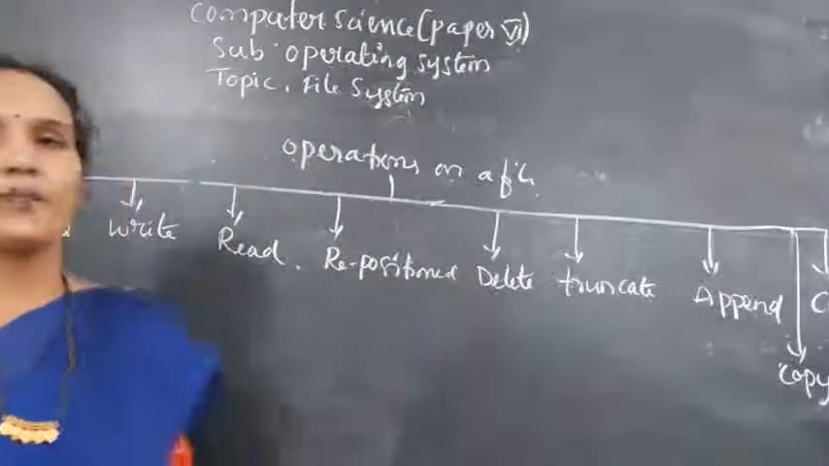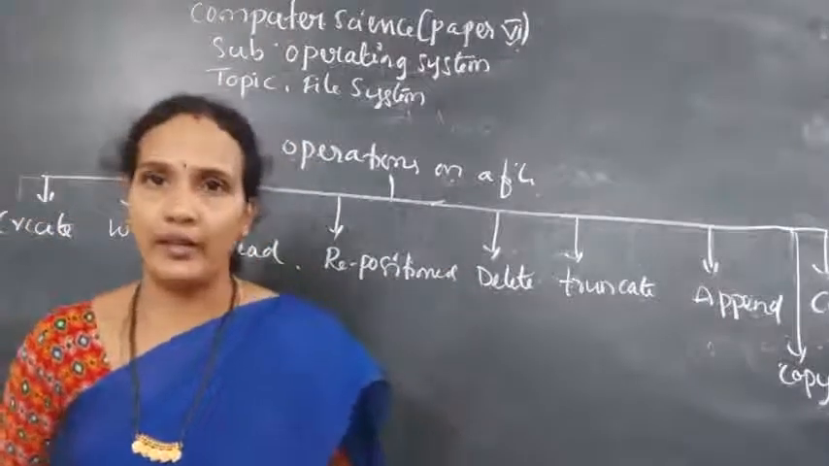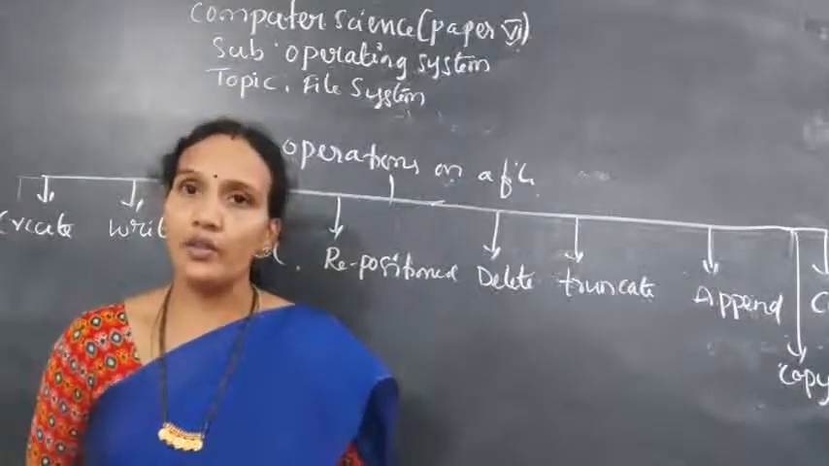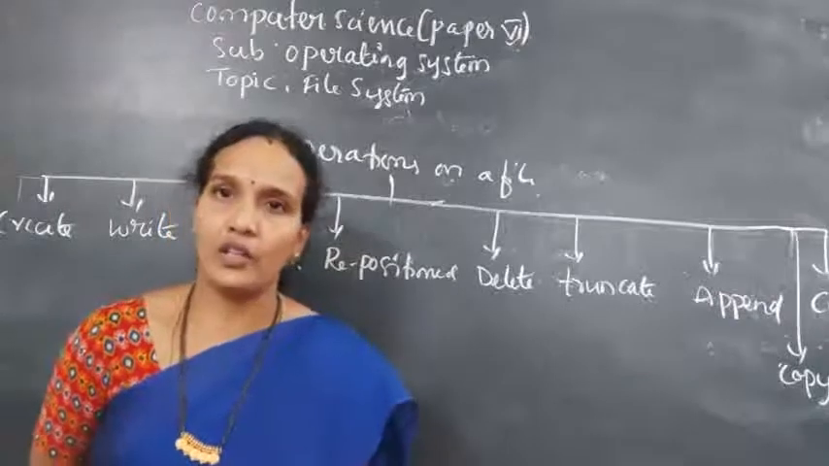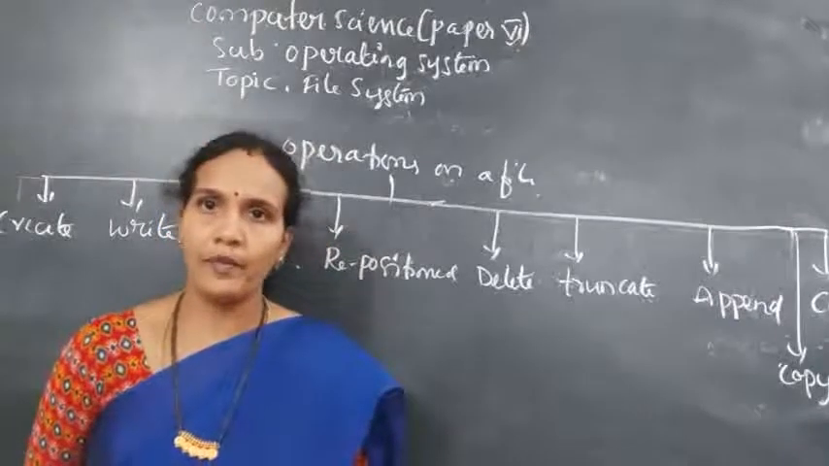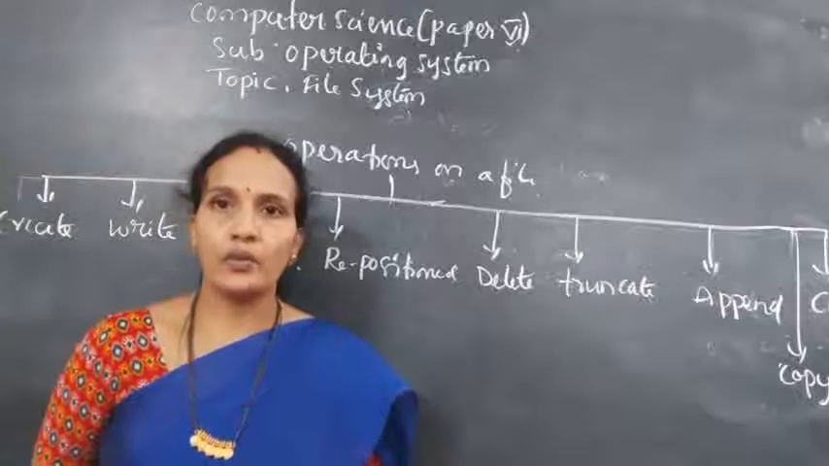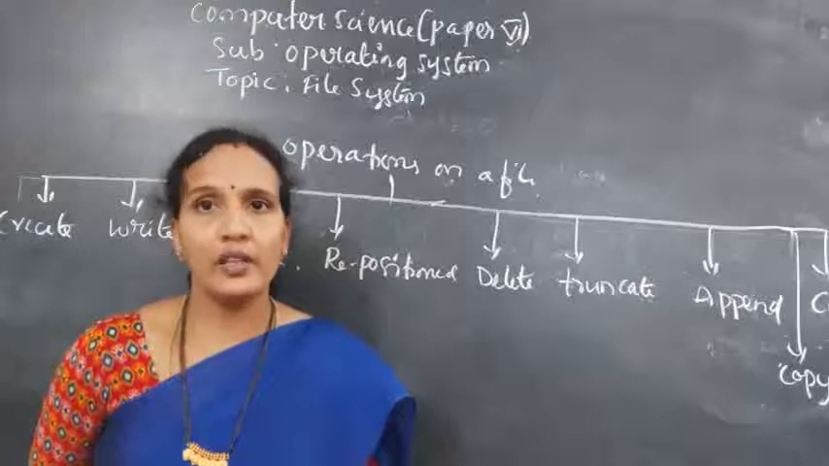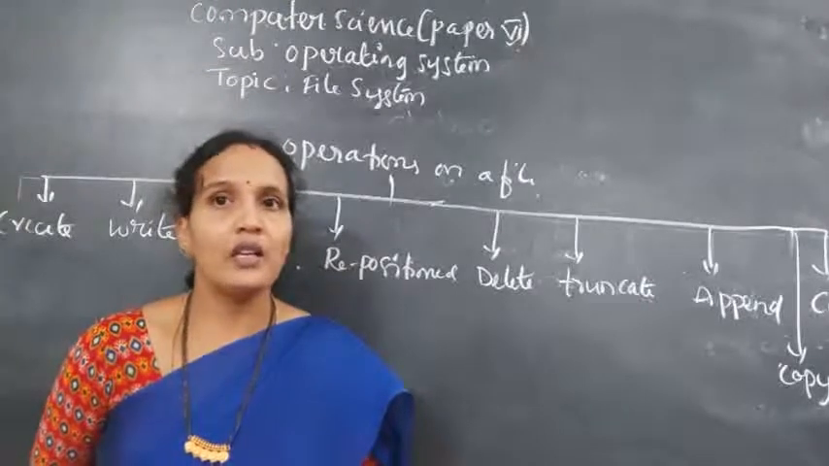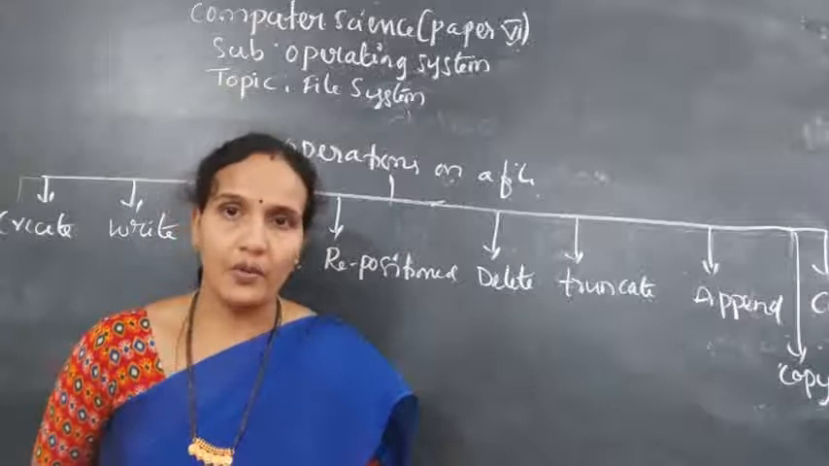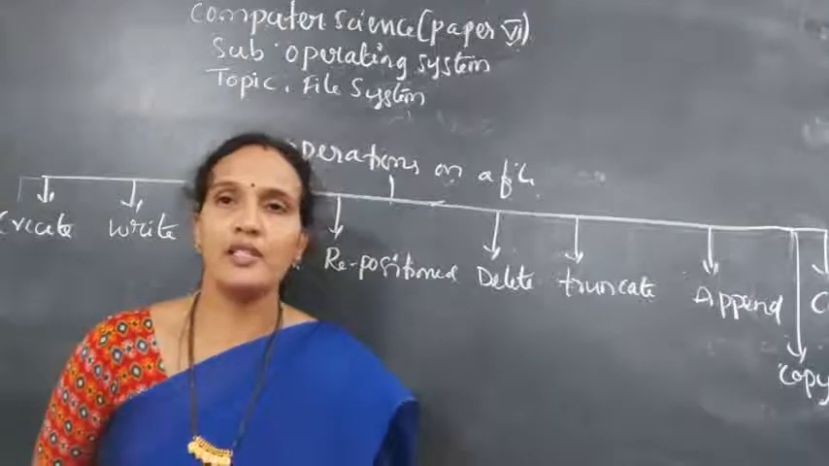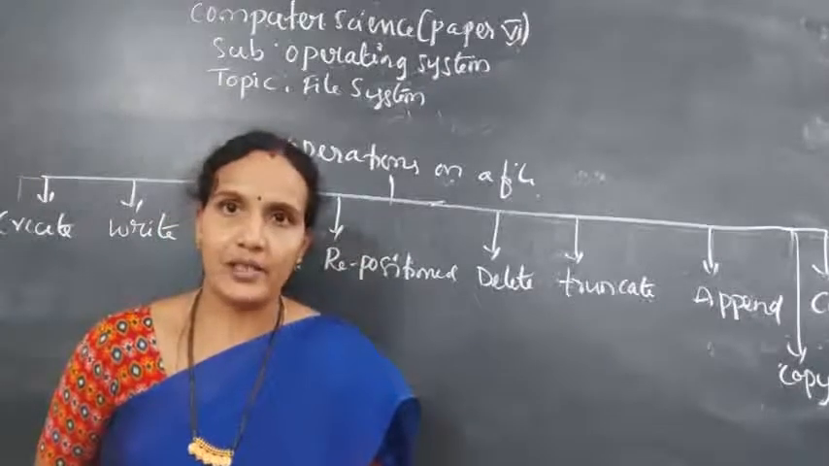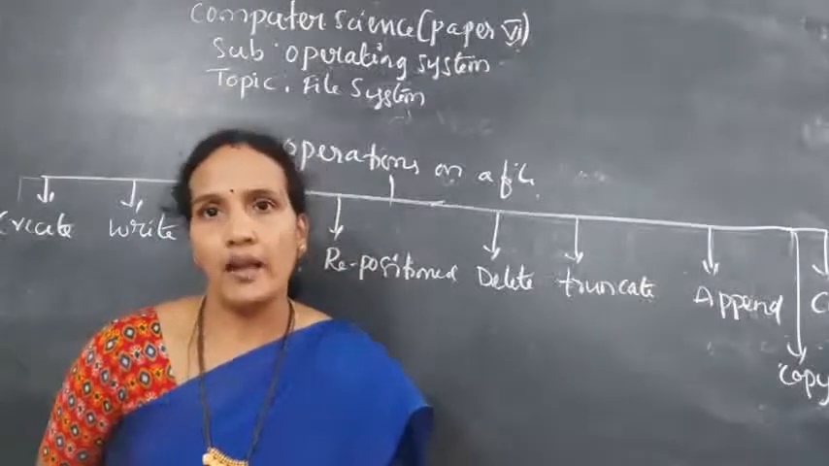Next, delete. If you don't want a file, you will delete it. Whenever you want to delete a file, the operating system will give you a prompt to give the name of the file you want to delete. Again it will prompt whether you want to delete, yes or no. When you delete the file, the directory should be updated, and whatever space was given to that file will be released so that the space can be used by another file.